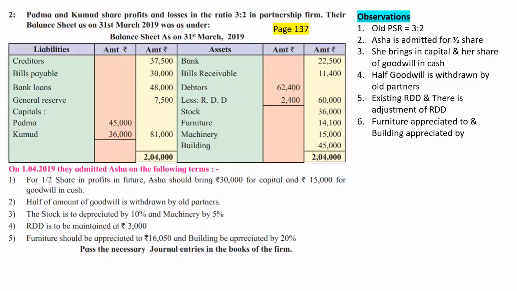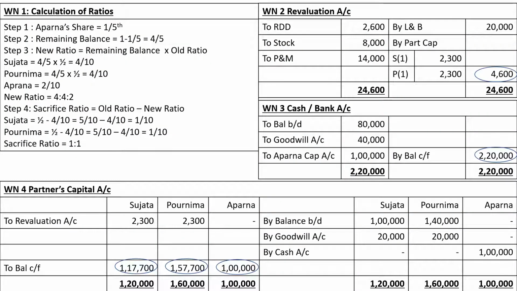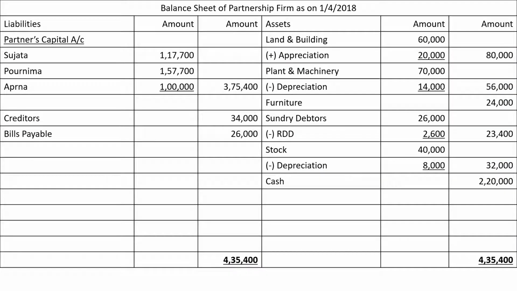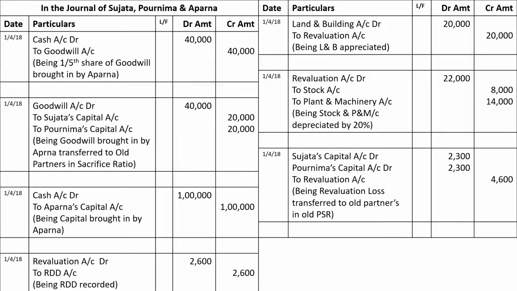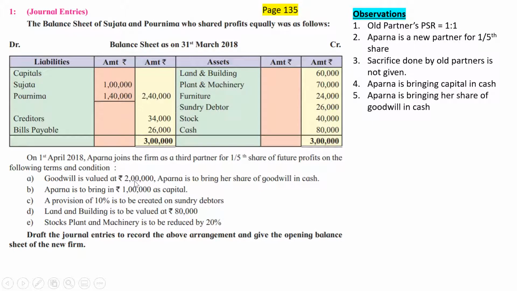But in our problem, they have not given us the value of goodwill, but they are straight away telling the amount of goodwill brought in by Asha in the form of cash. It is not the firm's goodwill and then you find out Asha's share. They have already told you Asha's share is so and so. And anyway we wanted Asha's share. So whatever was required by us is already given by the problem. We need not again separately calculate the same. In the previous question, I was required to calculate the same, remember. I had specified that the amount of goodwill is 40,000. Why 40,000 and why not 2 lakh? The reason was 2 lakh was the firm's goodwill and Aparna's share was 1/5. So 2 lakh into 1/5 is equal to 40,000.